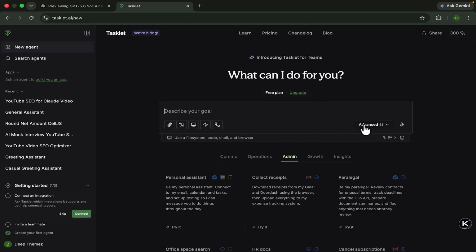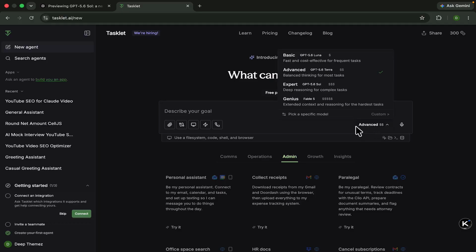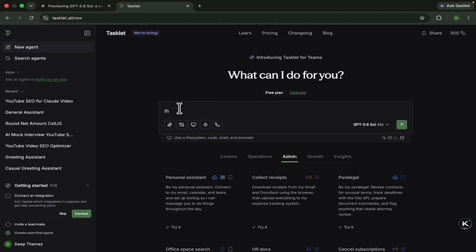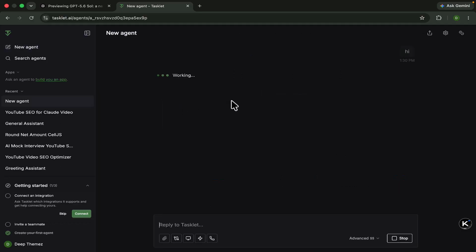After that, just click the advanced button, and you will see ChatGPT 5.6 Luna, Terra, 5.6 Sol, Fable 5, and all these versions. Luna and Terra are all updated versions and new models. Please select 5.6 Sol and then say hi. It will give you the result, and you can create your own things. After that, yes, this is the result: How can I help you today? Please enjoy these models.